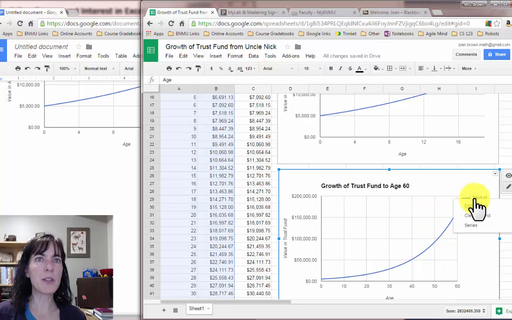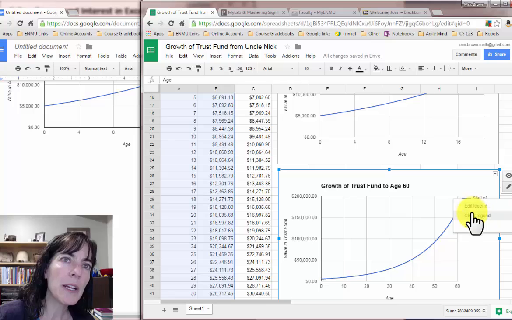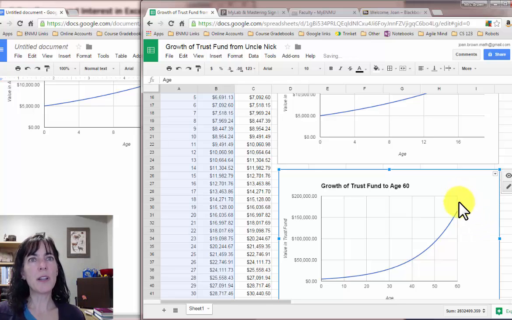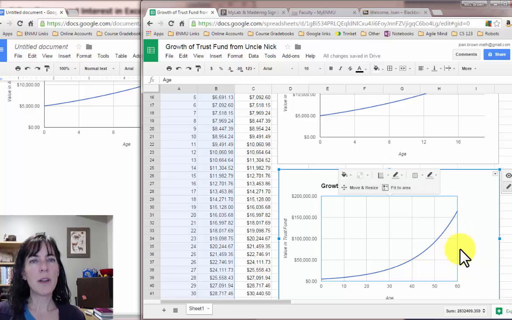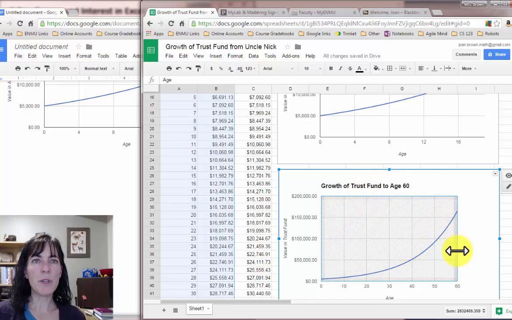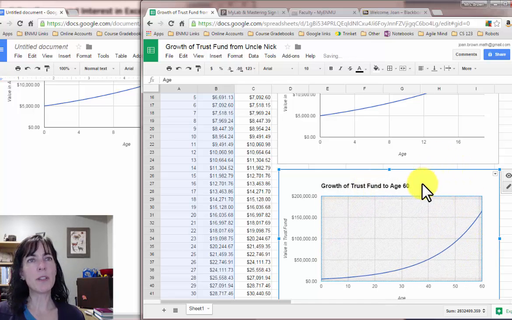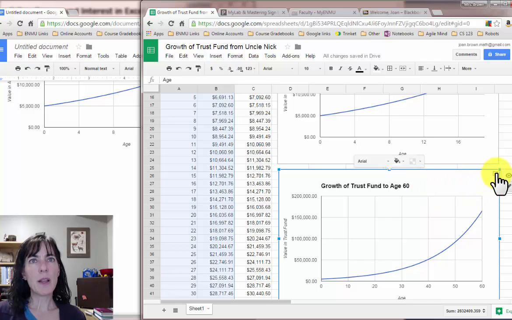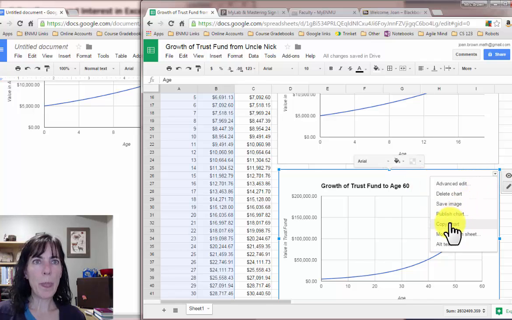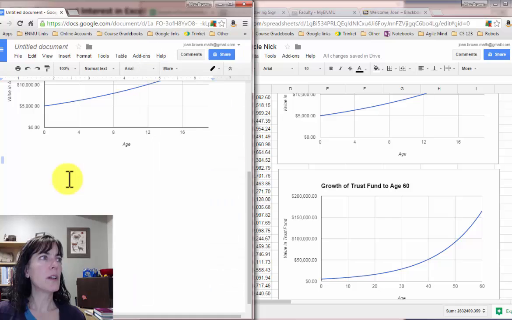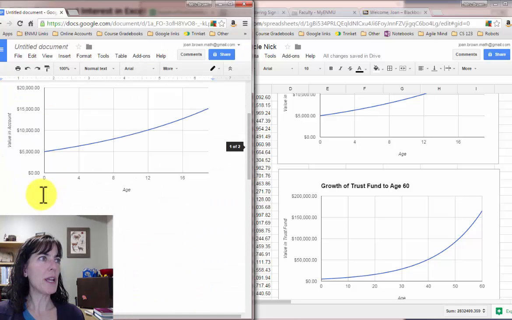I can click on that start of the year and clear legend, and that'll get rid of that for me. And click on this until I see that move and resize, and then I can resize this graph a little bit. Come to the top right, copy chart, come over here, Control V, and put it on the next page.